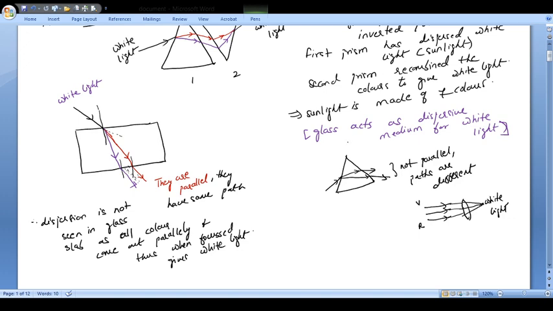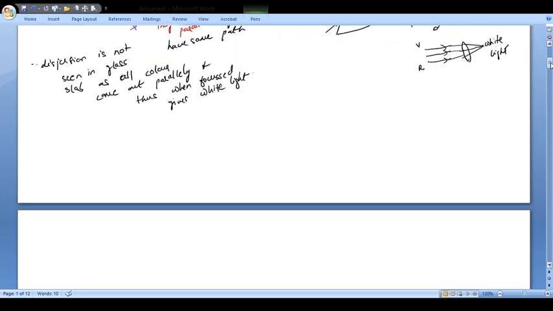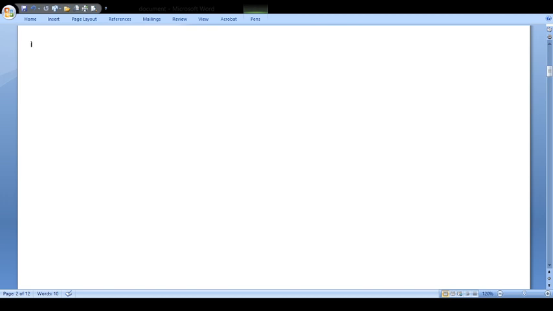See here you will find, देखो अगर ये आपका original है, this angle is different, this angle is different, but here you will see the angle with respect to your incident ray here. If this is your initial incident ray, so they all will be parallel. So here you will find that these all rays are parallel to the incident ray. They're making same angle. Angle between incident ray and the emergent ray here is 0, but here this is not the case. Now we have a natural phenomena, that is basically the rainbow.